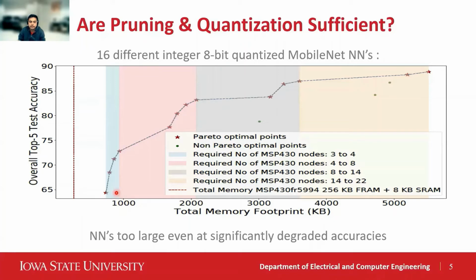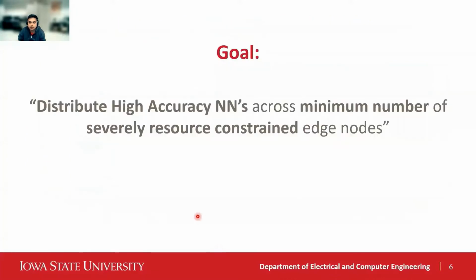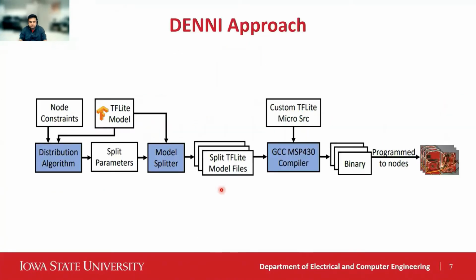As a result, it is very critical to distribute inference across multiple edge nodes to enable neural network inference at otherwise infeasible accuracies. So the goal of this work is to distribute high accuracy neural networks across the minimum number of severely resource constrained edge nodes. To that end, we developed Denni, which statically partitions the neural network computation as shown here.